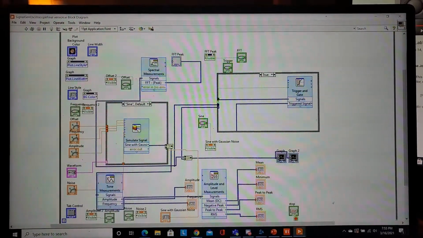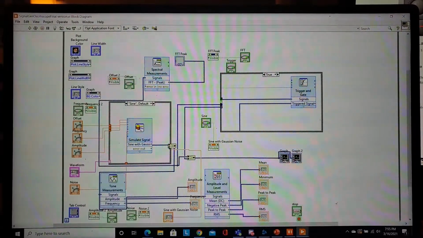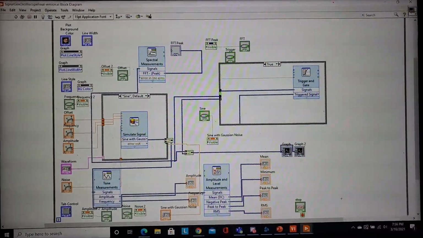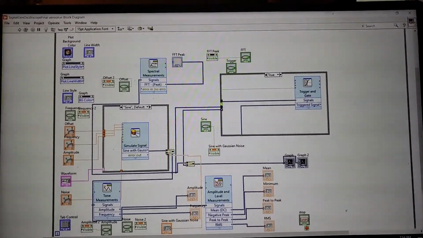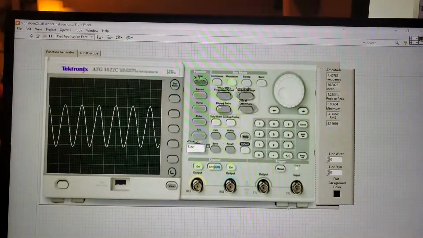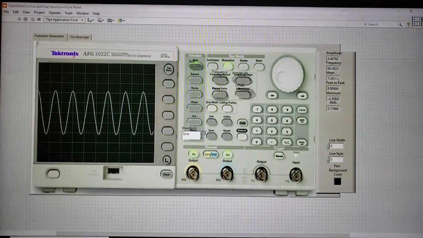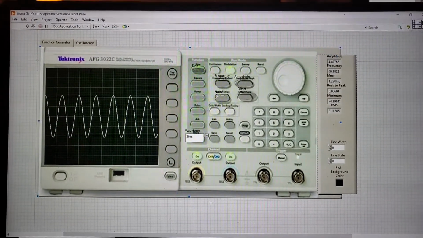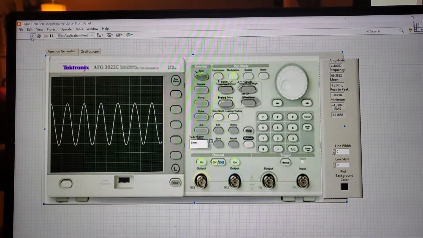This is for Engineering 267 winter term, my final LabVIEW project. So here's the block diagram. Here's the front end function generator oscilloscope. Let's go ahead and run this.